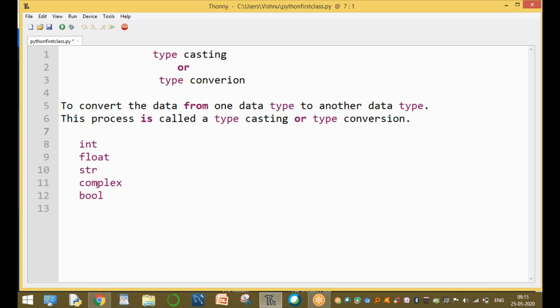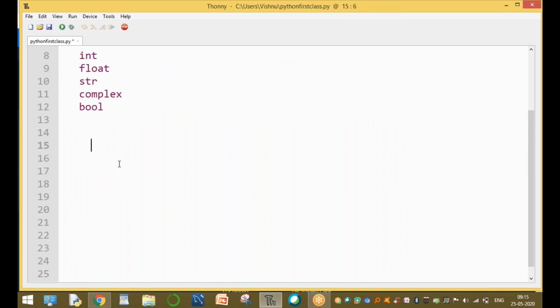For example, 9 is integer data. To convert this integer data into float type, it becomes 9.0. Or to convert 9 into string type. What is string type? A collection of characters enclosed by single quotes. Now this is in single quotes, so it is a string type.